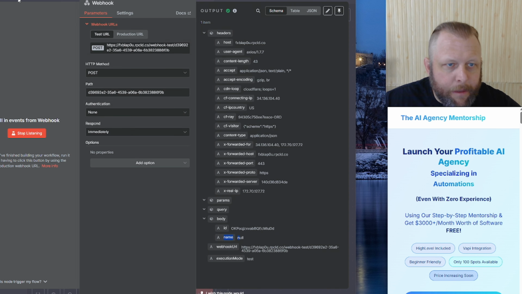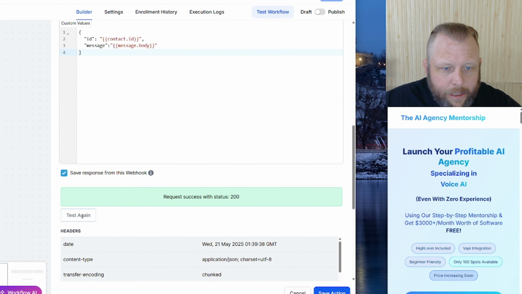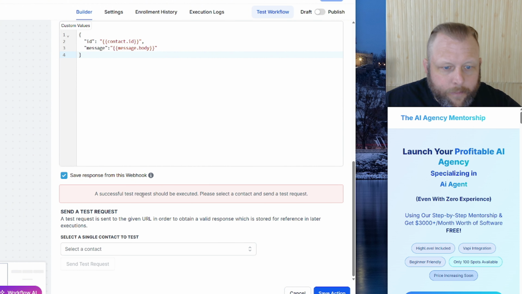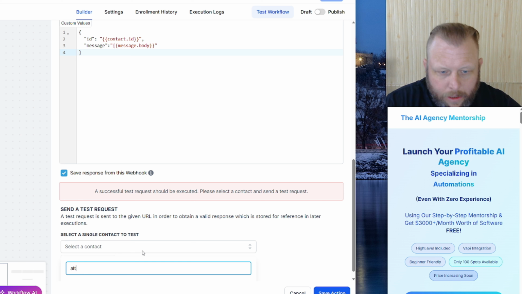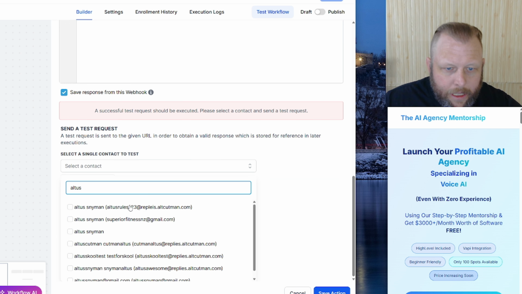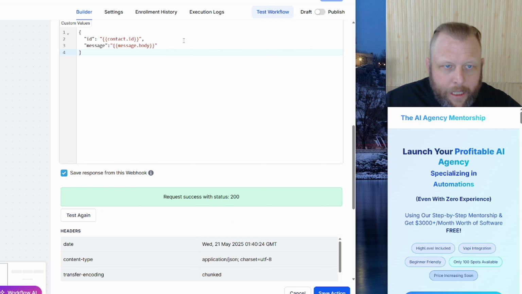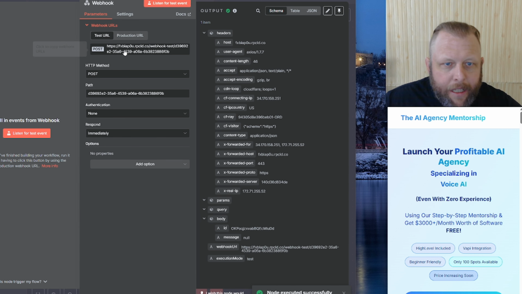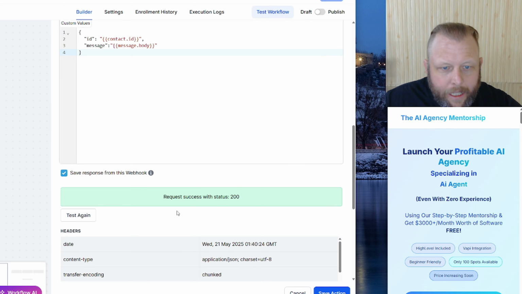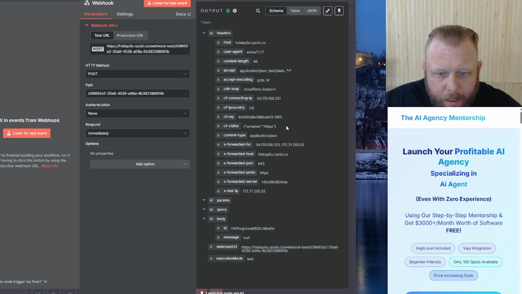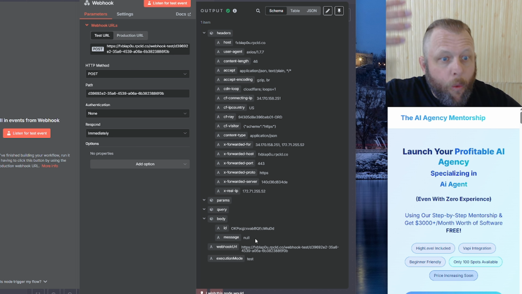Okay, so this is just some data formatting. It's going to say test again, and let's say Altus. And here, send that one through, send a request. And all it's done is it's sent these things to us. Now, this will be blank because there's nothing in there, right? So all it's going to do is come through in here, and it has our contact ID, and it has our message as null. So we're getting data.